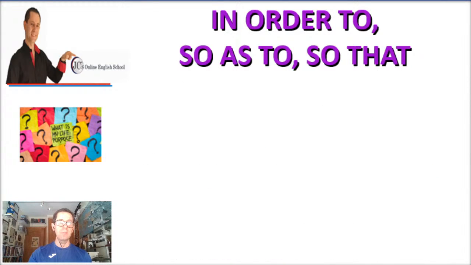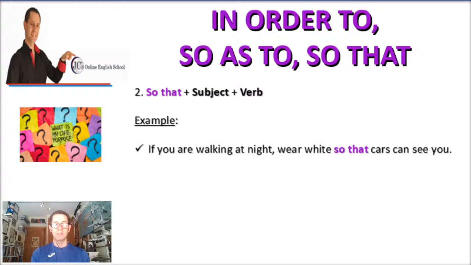Now, in terms of so that, it is a structure that needs a subject and a verb right after it. Let me give you an example. It's very easy. If you are walking at night, wear white so that cars can see you. Let me repeat it again.